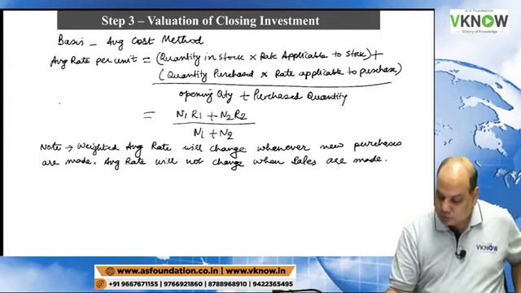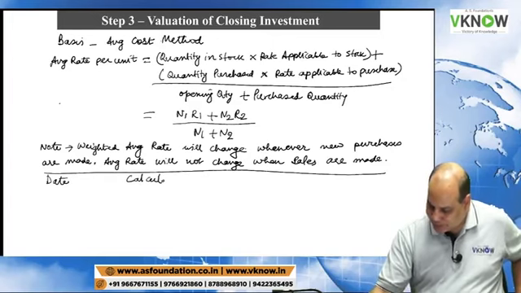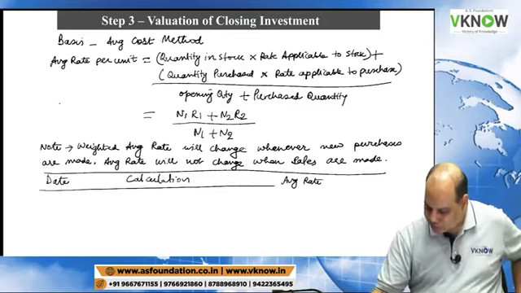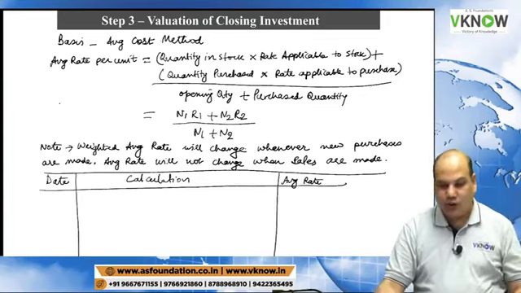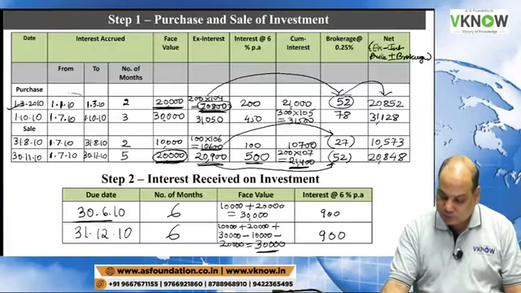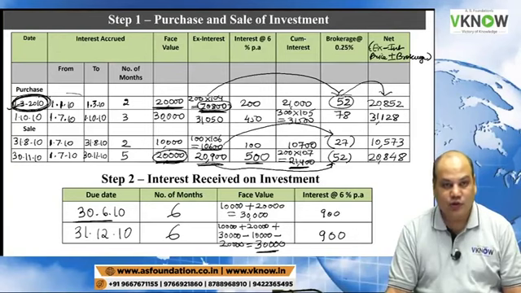Now we'll draw a table: date, calculation, and average rate. We have an opening balance plus we have purchased on 1st March. So the moment I make a purchase on 1st March, my average rate will change.